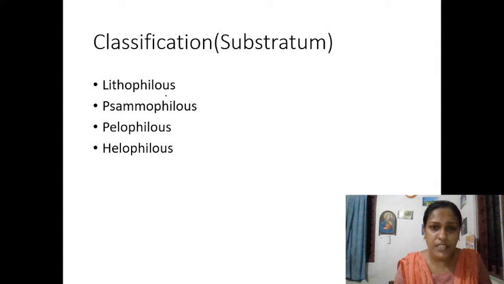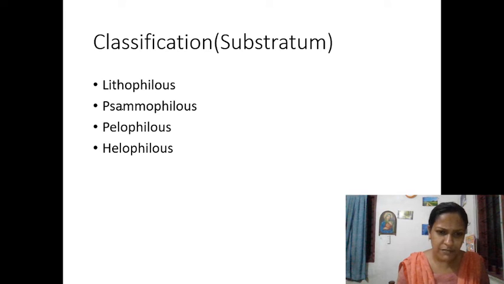You can classify halophytes based upon the substratum. Litho means on rocks and stones. Psammo means they are growing in sand. And what about pelo? Pelophilous, that is in mud. Helophilous, in swampy areas, somewhat muddy. So, swampy areas. Others are again classified into salt swamp, salt desert, littoral swamp.